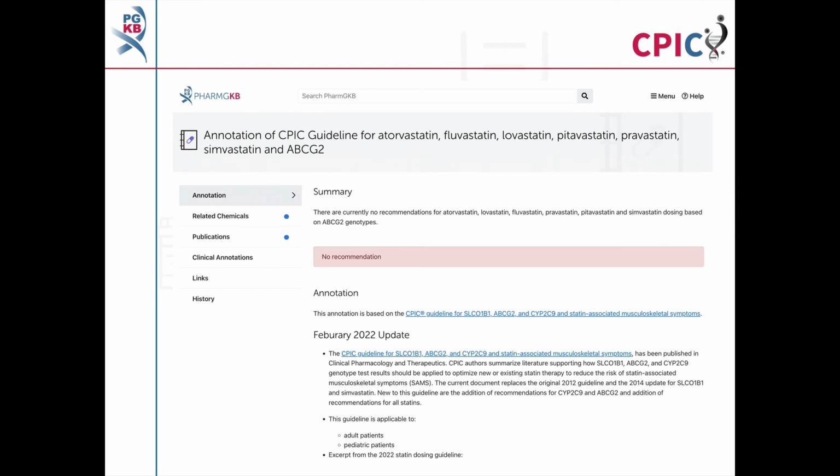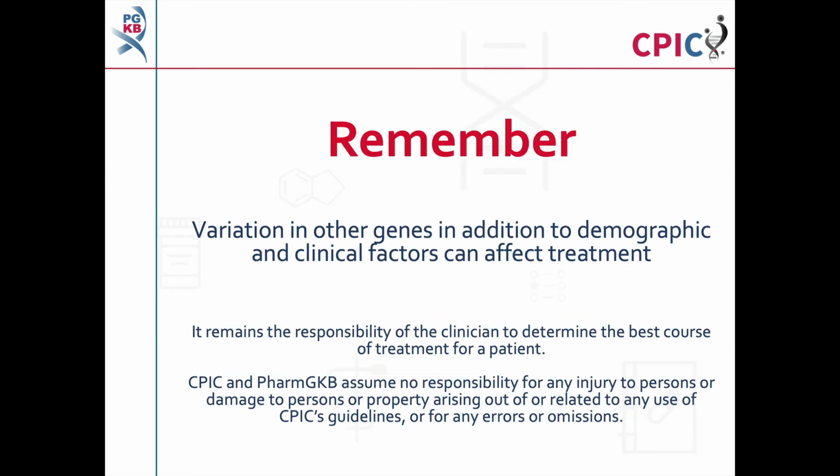This guideline has been annotated on the PharmGKB website. This includes a summary of the no recommendations and excerpts from the guideline. Remember that variation in other genes, in addition to demographic and clinical factors, including concomitant medications, can affect treatment. It remains the responsibility of the clinician to determine the best course of treatment for a patient.